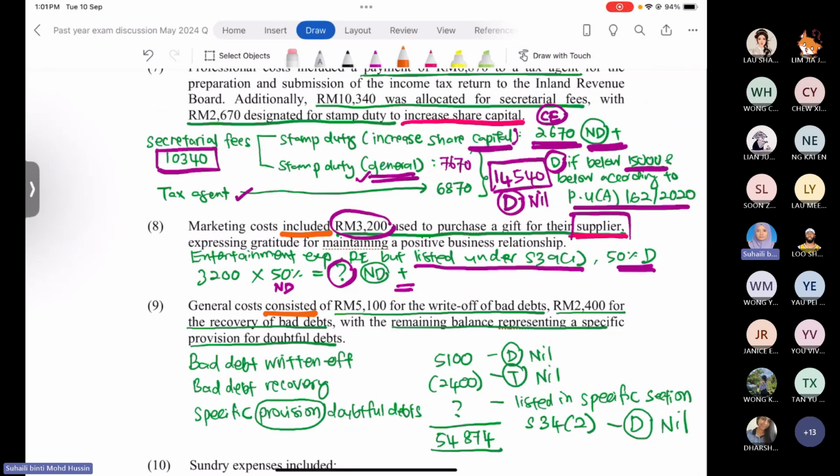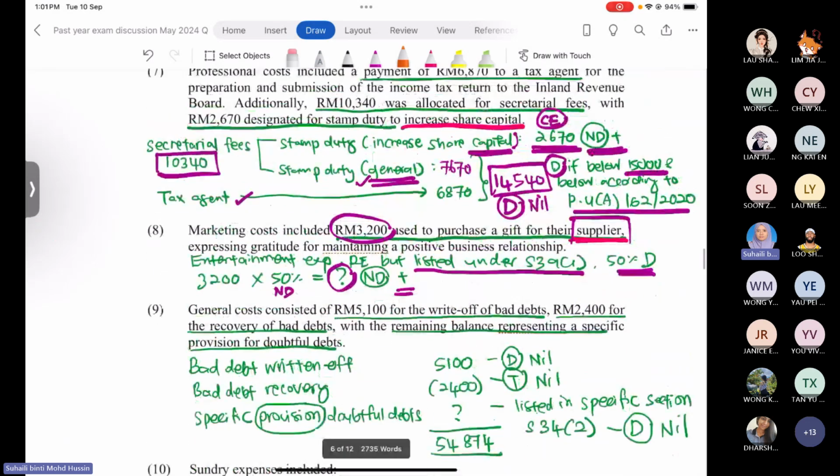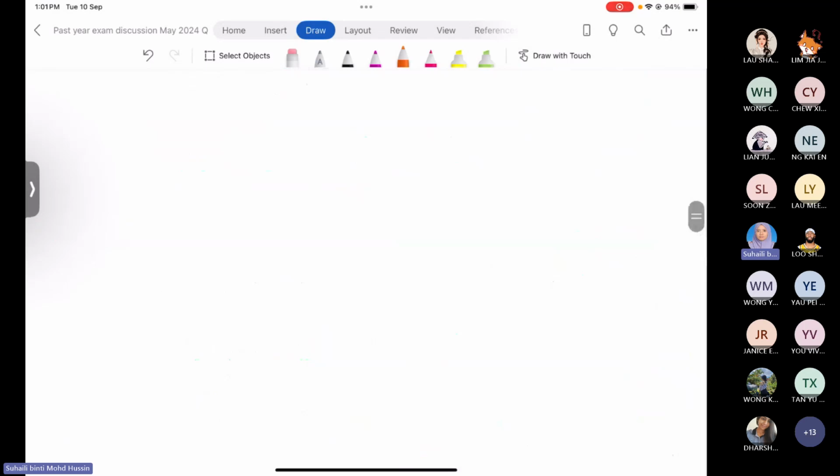Okay, right. For example, when you see number 8 and number 9, what is the difference? Okay, I repeat.